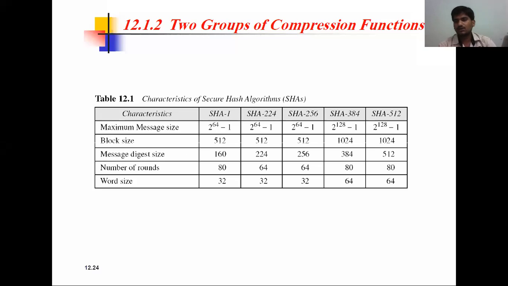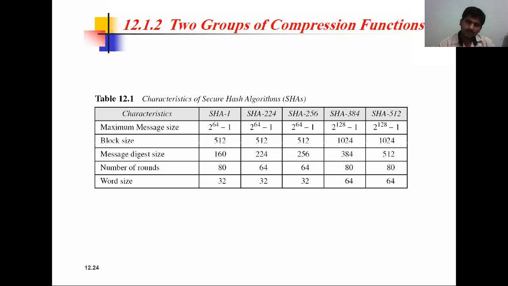I already told you that when a hash function is performed, a fixed-length output is going to come out. So here 224 bits will come, here 256, here 384 and 512. The number of rounds we are going to perform is 80 rounds here, then 64 rounds, and here 64 rounds. So these rounds you can come across.